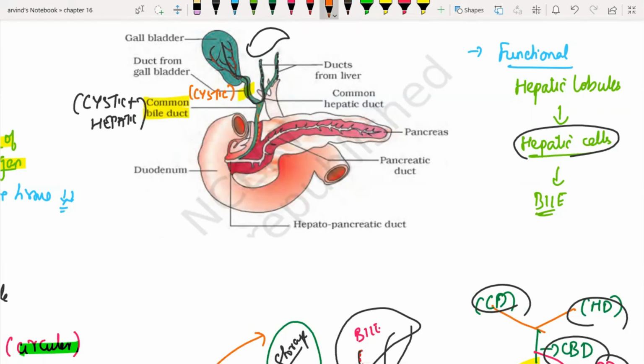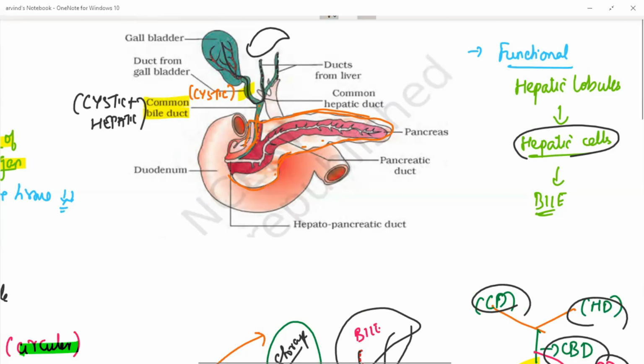Yes, very good. This is my duodenum. It is almost piercing the pancreas. It will just pass via the pancreas. So this entire portion is my pancreas. If you just observe, this entire portion is my pancreas. And this common bile duct is just passing over the pancreas. What is this pancreas telling to this common bile duct? Hey, you are going through me, then take me also along with you. That is the agreement that has been put by the pancreas.